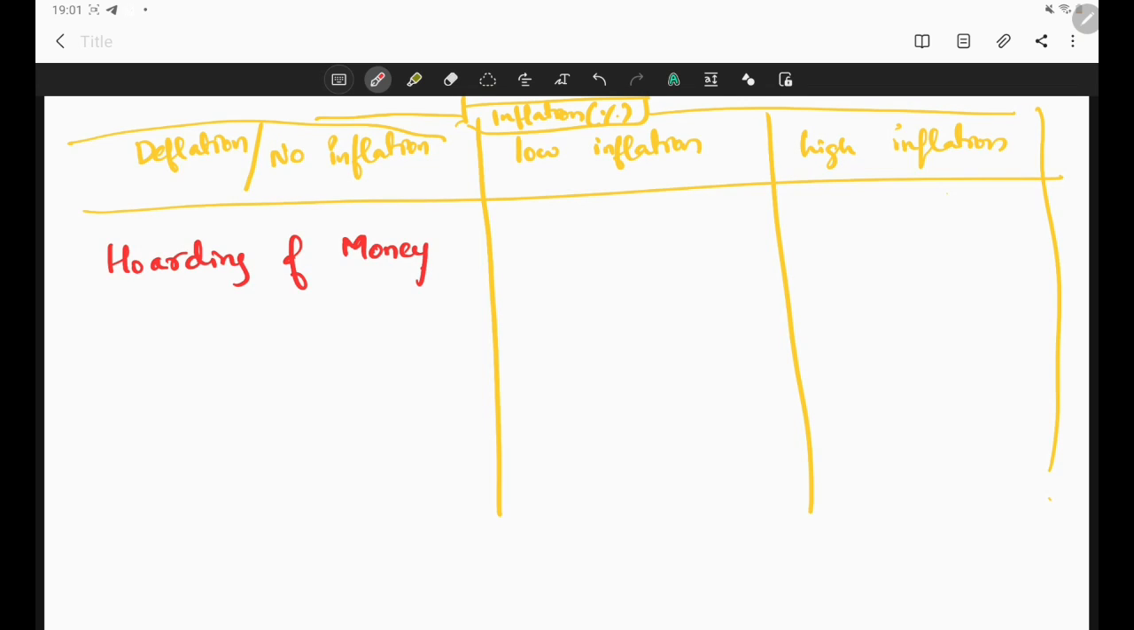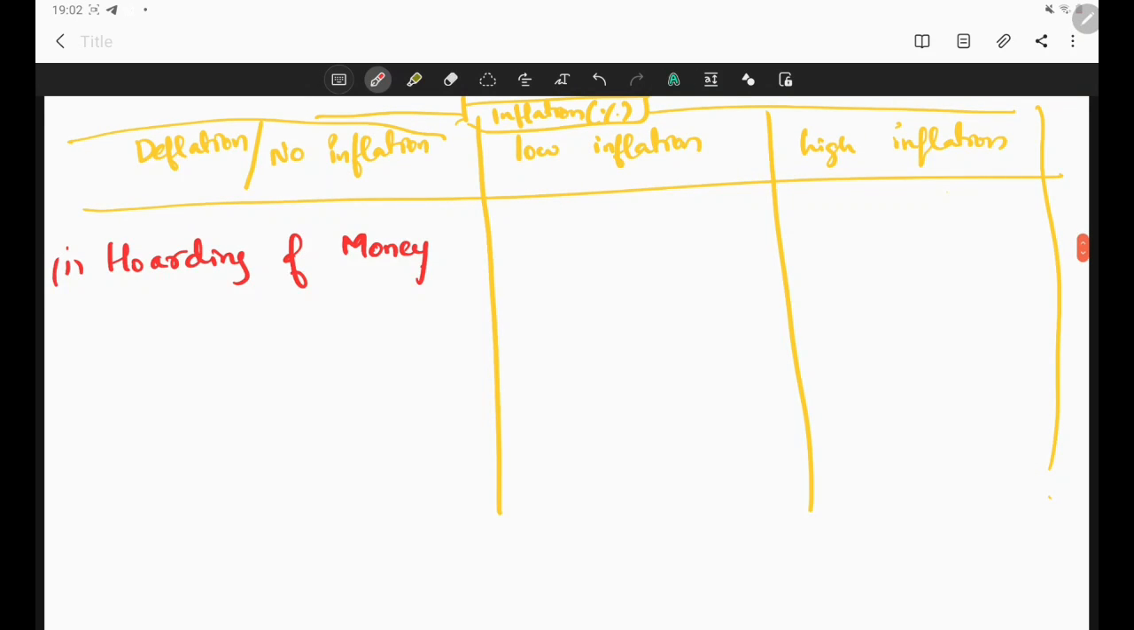They will think, today I'm going to buy just one bread with 20. Why not just keep this money with me, keep these notes with me, so that in future I will be able to buy two breads, because the prices of goods and services are going down. So in this case, hoarding of money happens, which is not good.